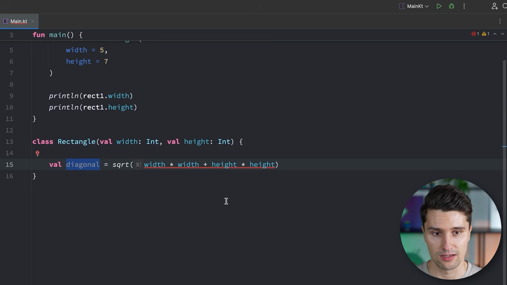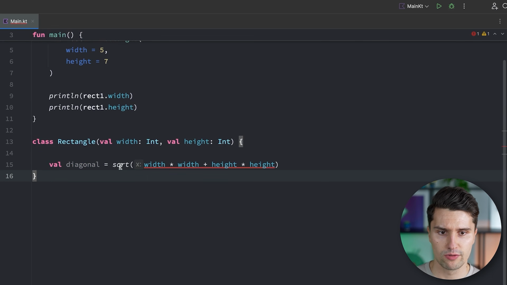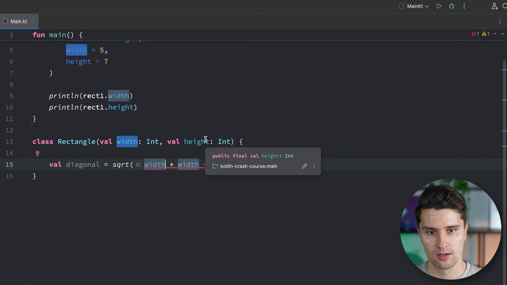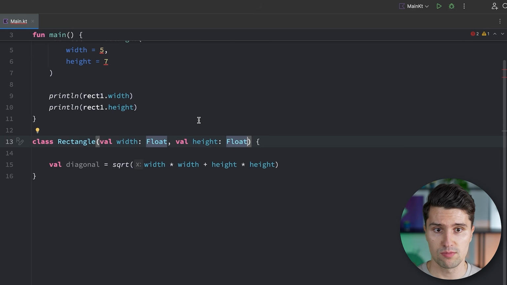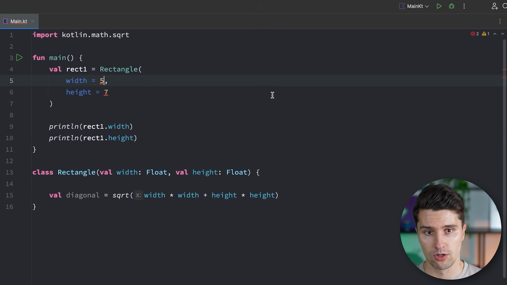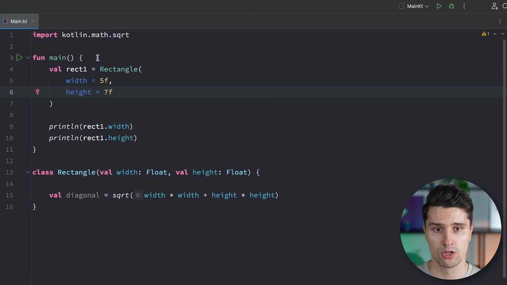Now we get an error here because this square root function operates with floating point numbers. So we could say we accept only floating point numbers, so float values for both. Would make sense because it's a valid use case to not only have whole numbers here as a width and height, but also decimal numbers like this. But we could still pass whole numbers, of course. So we can say we pass a width of 5f, of 7f.